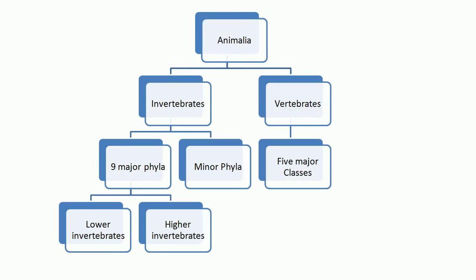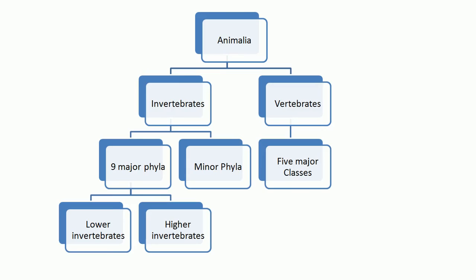In this illustration we observe the path: the kingdom Animalia is a group of animals that at the primary, very basic level we divide into two parts. One group is the invertebrates and the other group is the vertebrates. What is the criterion for vertebrates? Those animals in which the notochord is present are put in the vertebrate group, and those animals in which the notochord is absent are put in the invertebrates.